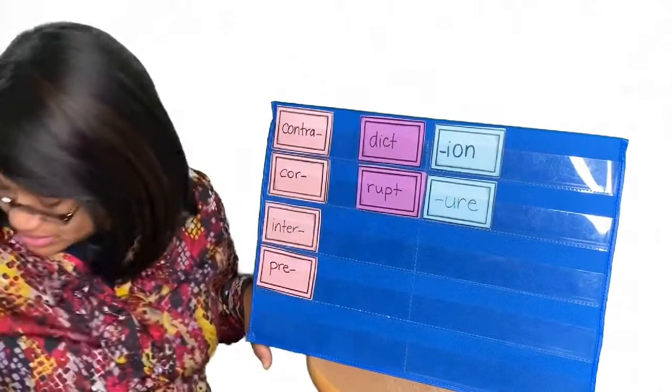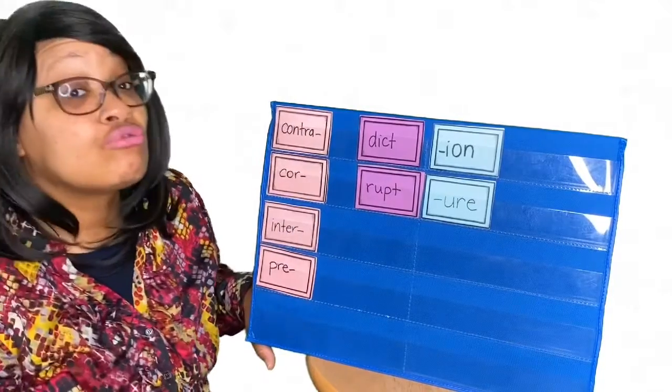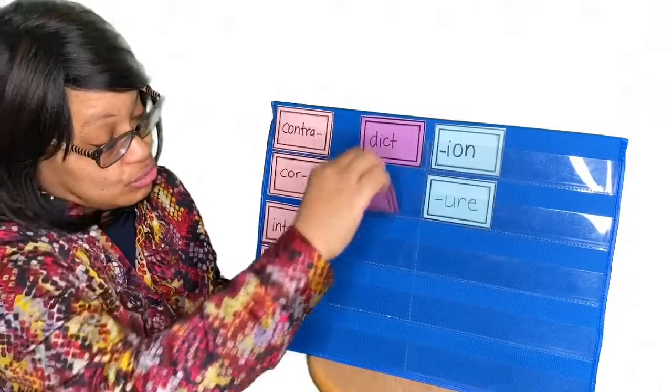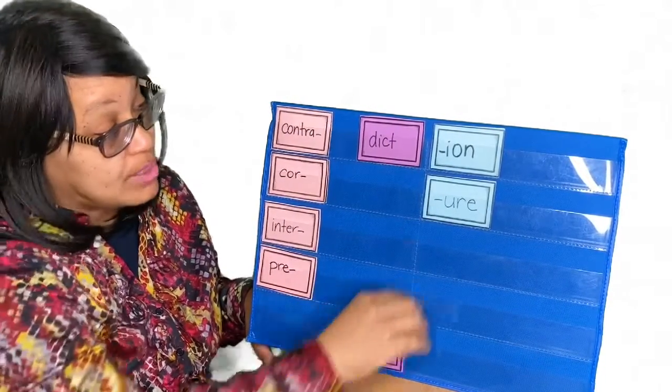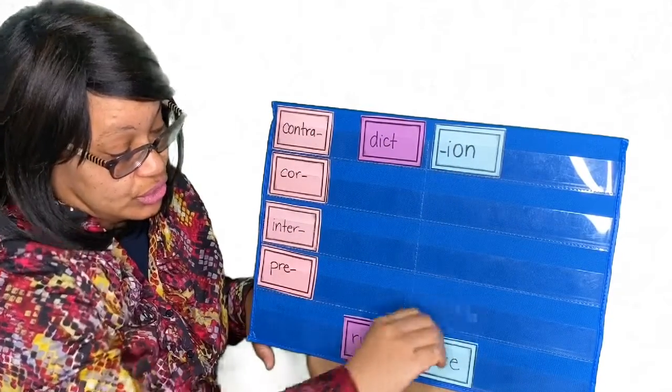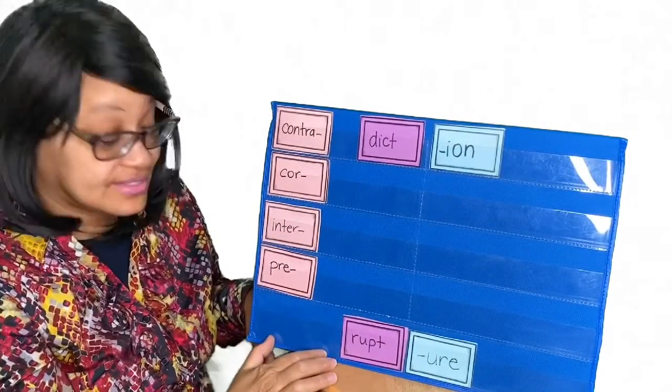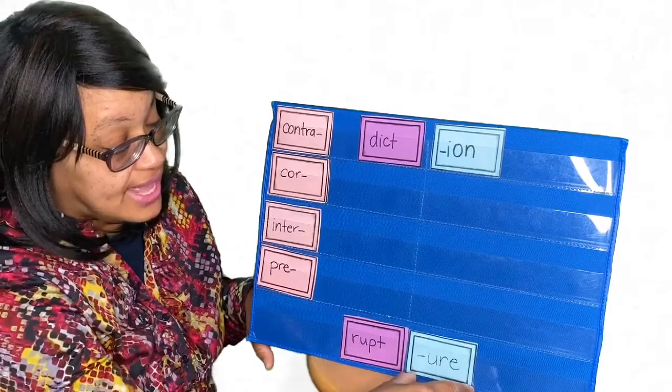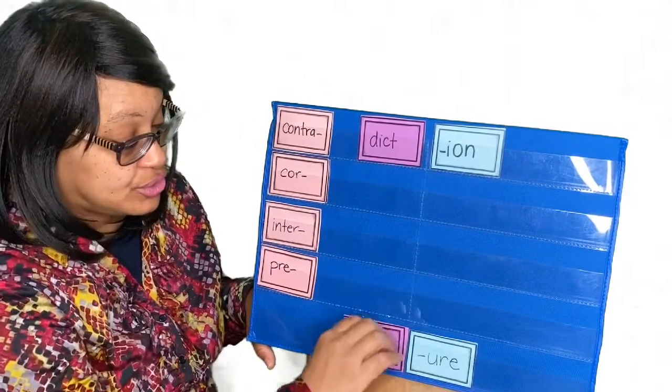Let's try one more. Rupture. Rupture. Oh, no prefix. We just have a root and a suffix. Rupture.